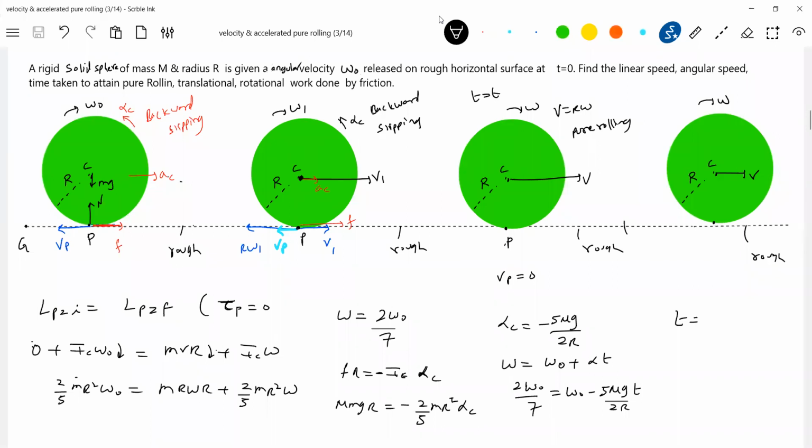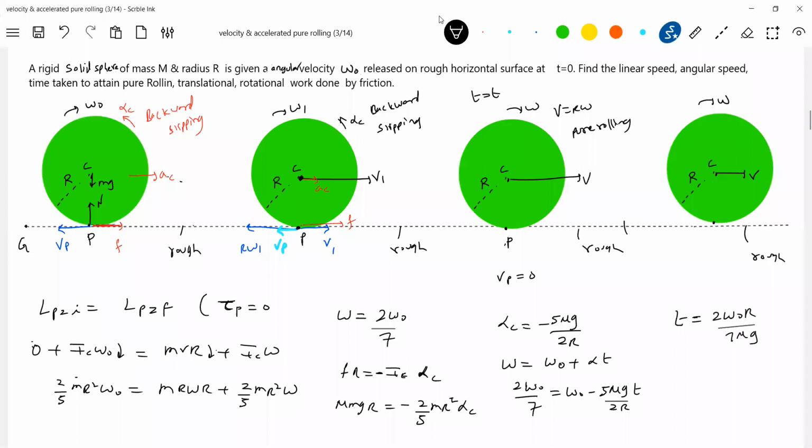Expression for T? Sir, 2 omega naught R by 7 mu g.